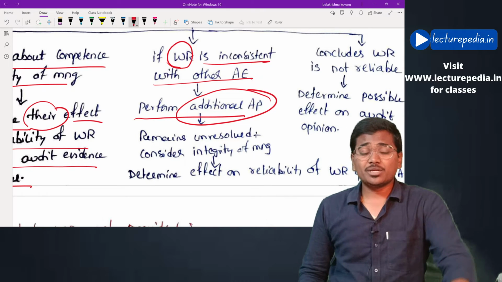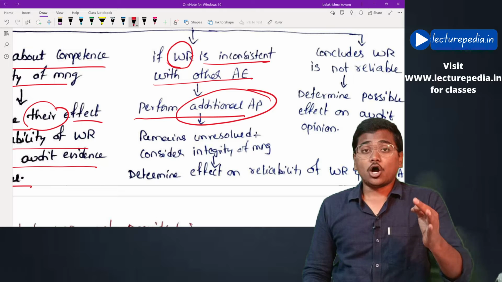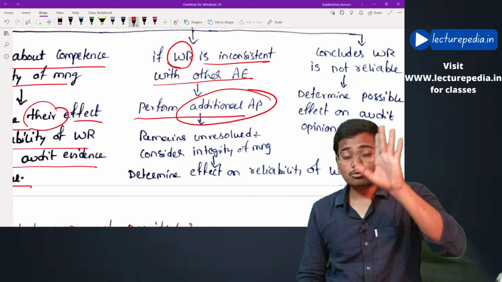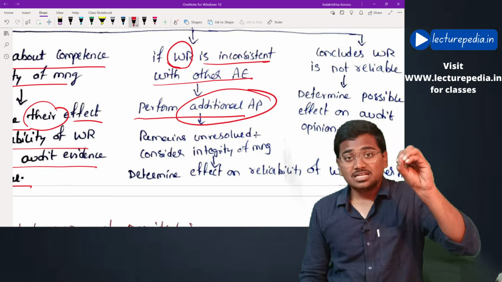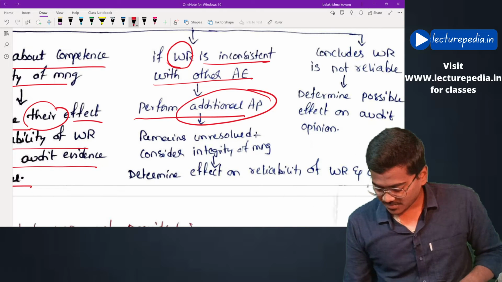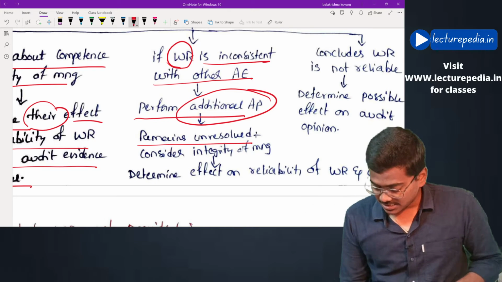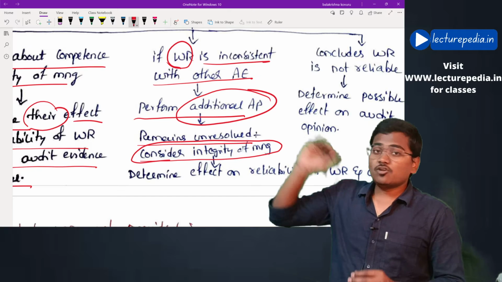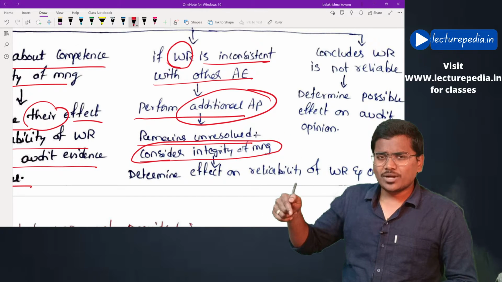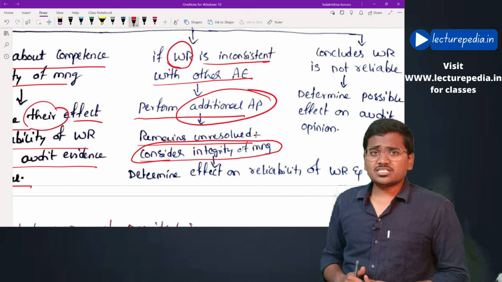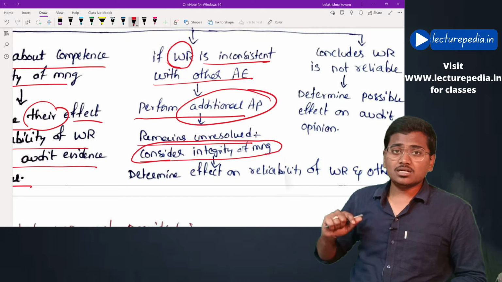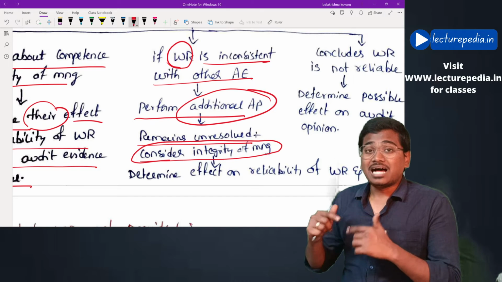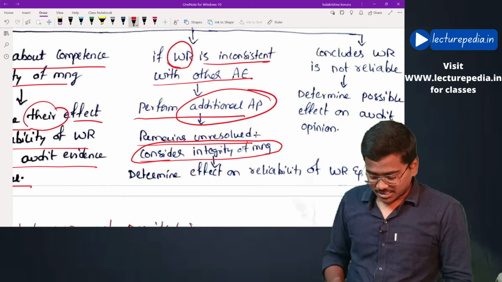Okay, by performing additional audit procedures, if the auditor is able to reconcile the difference, then that is okay. If auditor is unable to reconcile the difference, if the inconsistency still exists, remains unresolved, in that case, consider the integrity of the management. Okay, you consider integrity of management, whether management is providing me false written representations, whether I can believe in the written representations that the management has provided. Okay, like this, auditor will assess the integrity of the management.